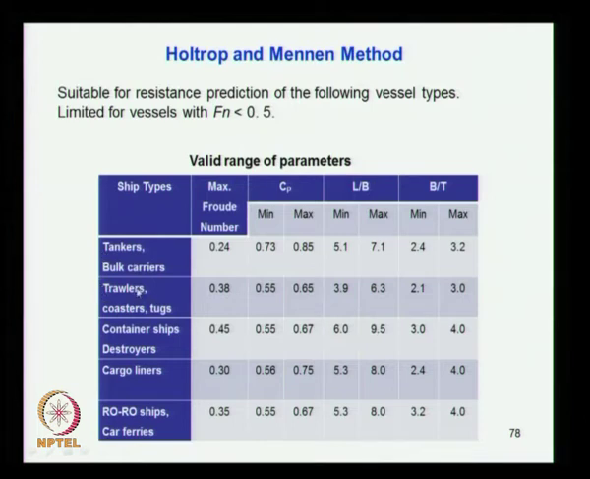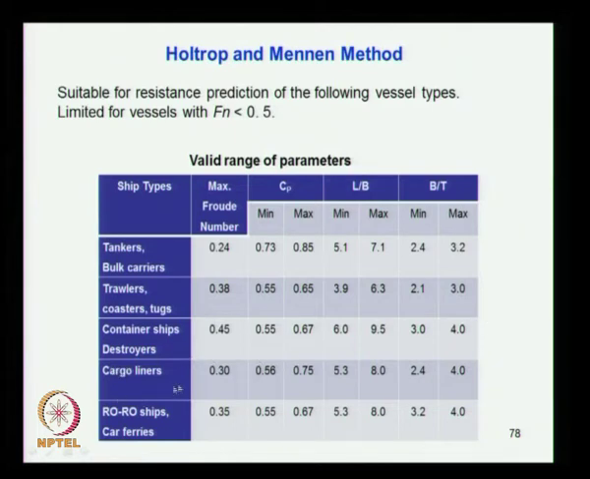For other types of ships, trawlers, coasters and tugs, small crafts generally, the maximum Froude number allowed is 0.38, and these are the limits: Cp 0.55 to 0.65, L by B 3.9 to 6.3, B by T 2.1 to 3. These are the application limits for this type of vessel. Similarly, you have container ships and destroyers, relatively faster ships, and you can see the maximum Froude number is 0.45, and these are the ranges of Cp, L by B, and B by T.